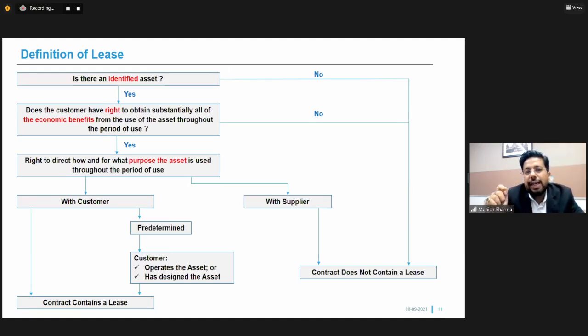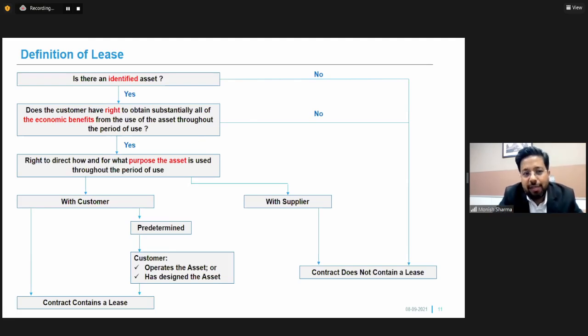The person taking the asset on lease should be able to enjoy all the economic benefits out of that particular asset. If the answer is yes, then we move to our next decider point, which is the right to direct how and for what purpose the asset is used throughout the period of the lease.